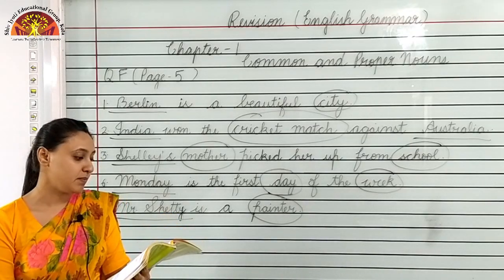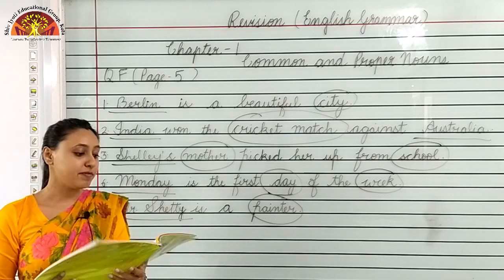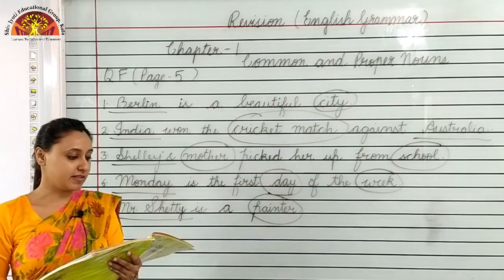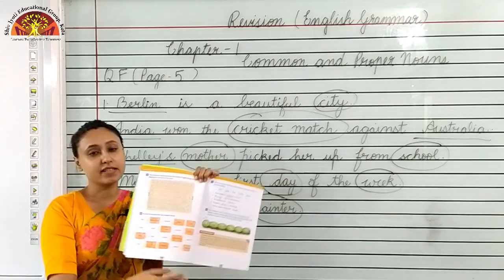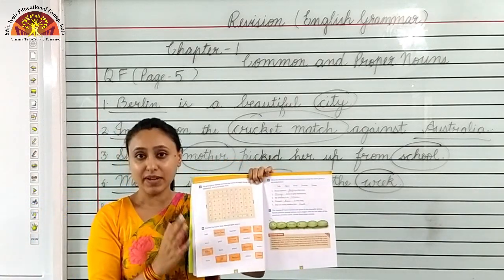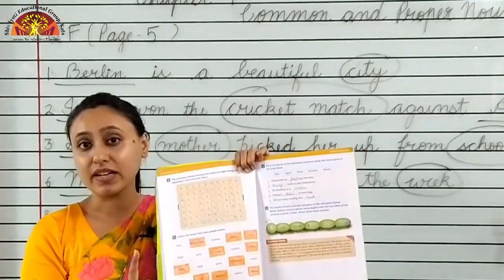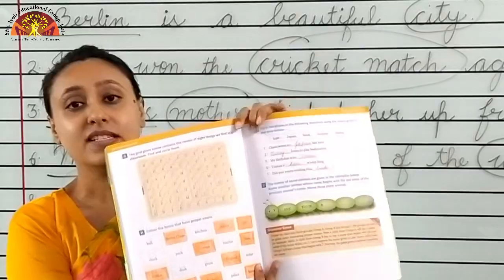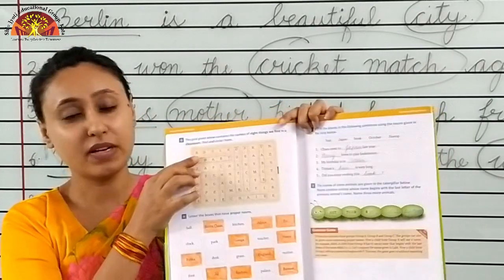Okay children, now turn to page number 6, question G. The grid given below contains the names of 8 things we find in a classroom. Find and circle them. So, a grid is given to you. You have to find 8 things that you see in your classroom and circle them. See, first is done for you.